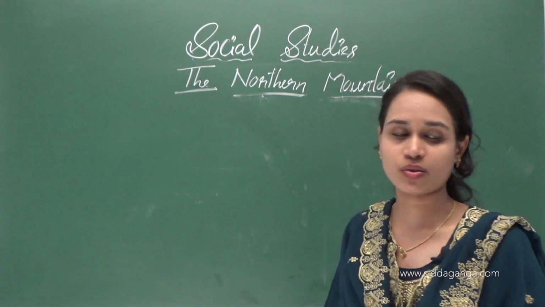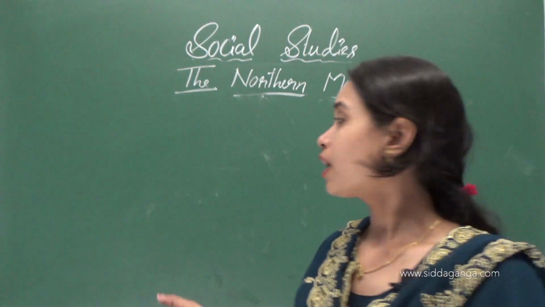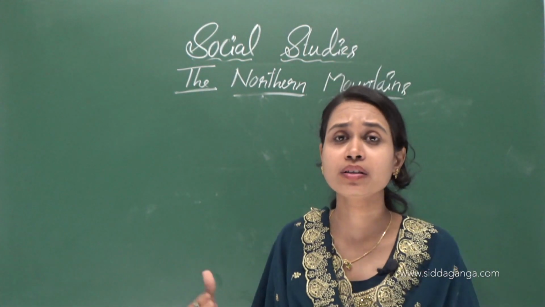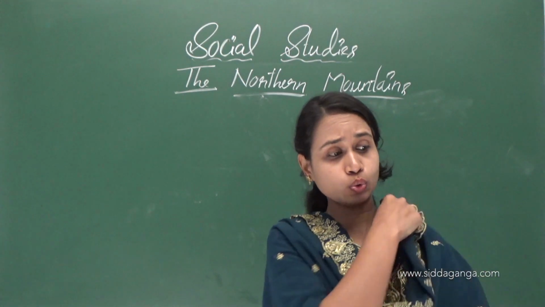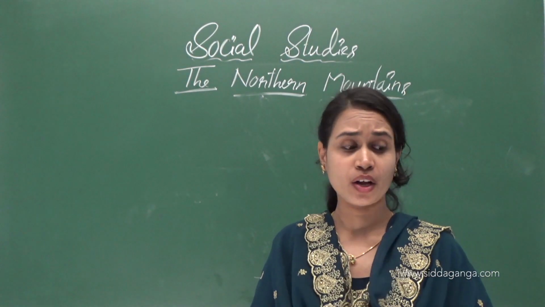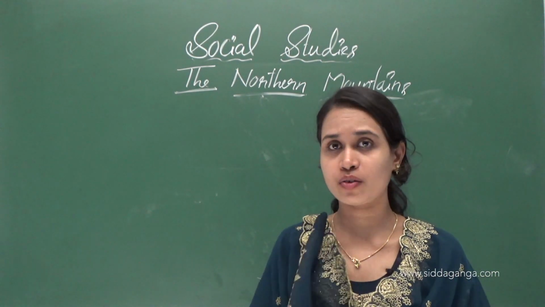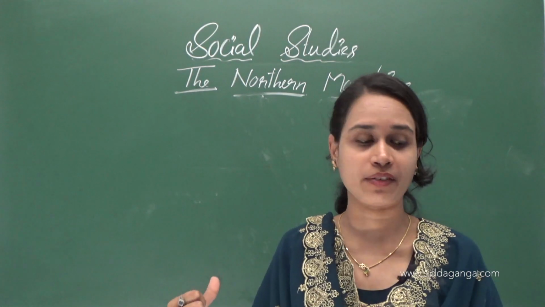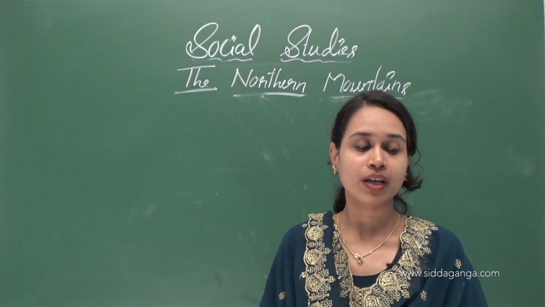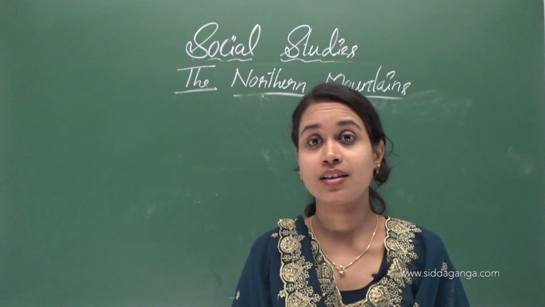The languages people speak here are Urdu, Kashmiri, Dogri and Ladakhi.